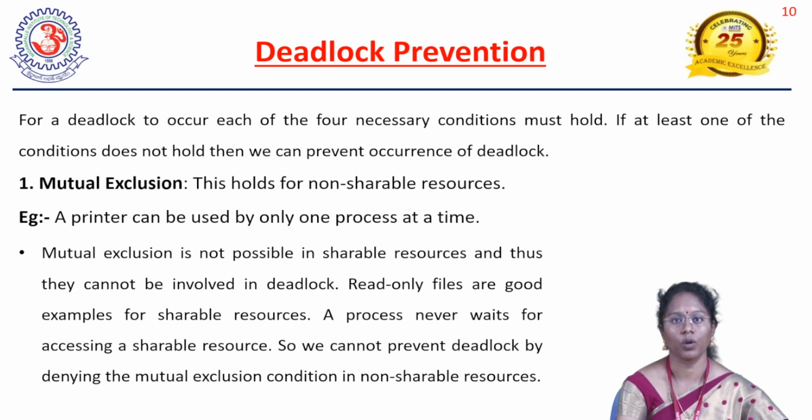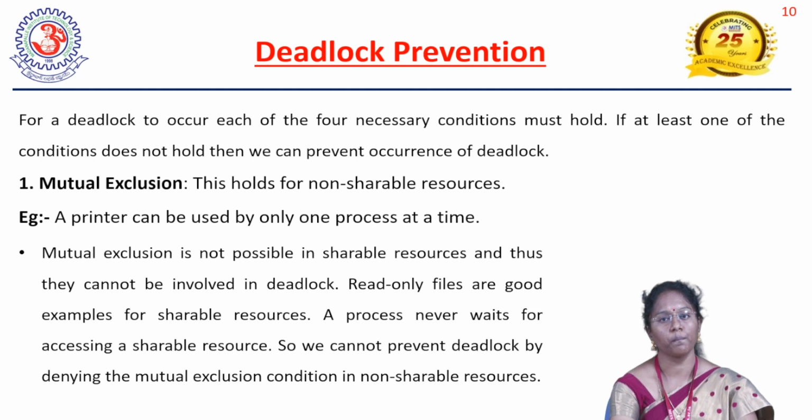Then we should not have non-shareable resources. That means shareable resources should be there. Shareable means a number of processes can share the particular resource. So no problem will arise. Then all the processes can access the resource. They can execute. They can give our output. So mutual exclusion can be avoided when we are having a number of shareable resources.